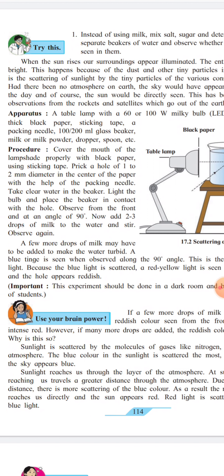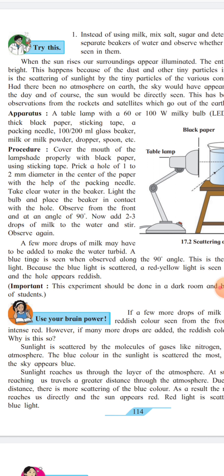Now add 2 or 3 drops of milk into the water and stir it. Observe again. A few more drops of milk may have to be added to make the water turbid. Afterwards, a blue tint is seen when the observer is at a 90 degree angle. This is the scattering of light, because the blue light is scattered. A red light is seen from the front and the whole appears